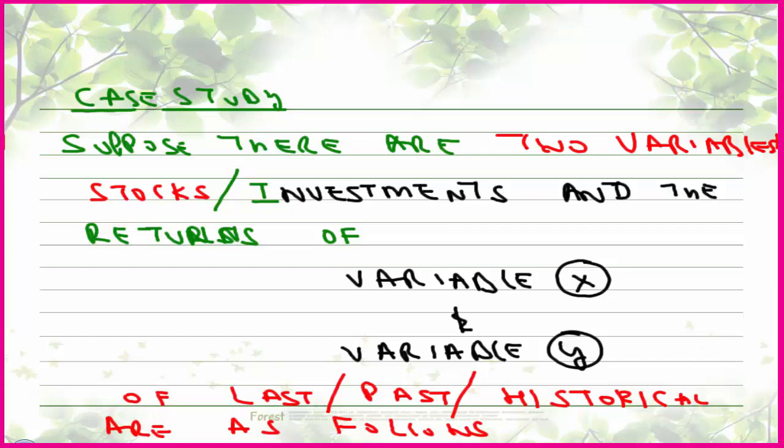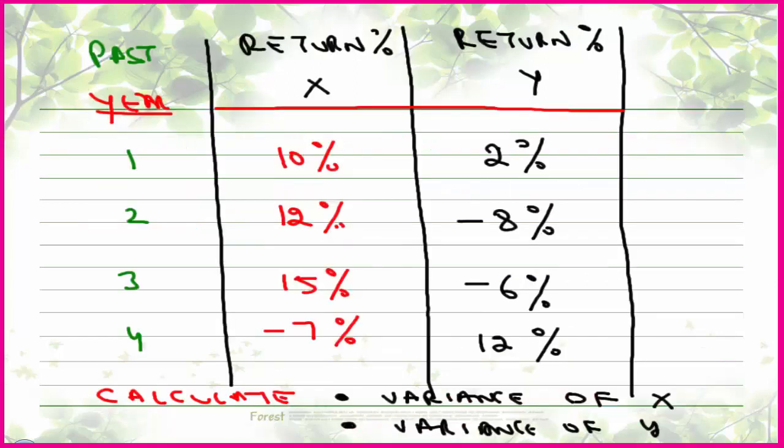Suppose there are two variables. I have assumed that there are two variables, or two stocks, or two companies, because we want to calculate covariance. So "co" is always for two. Deviation, standard deviation, and variance are always for one individual security. So let the two variables be variable x and variable y, and we are given the past or historical returns of x and y.